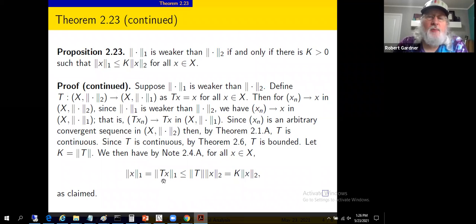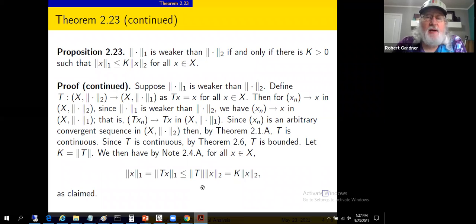We're getting the one norm over here, and over here we're getting an operator norm and a 2 norm, just like we had in note 2.4.a, but it's more explicit here because we've used notation to distinguish the norms. No subscript on the operator norm, and then these 2 subscripted norms.